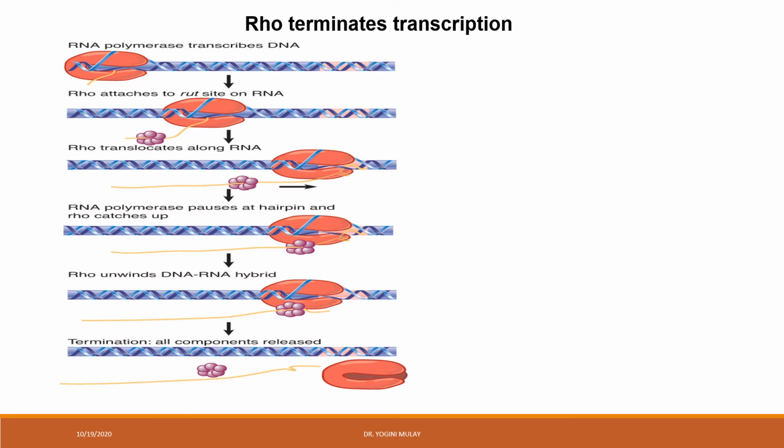it helps in breaking the bond between the RNA and DNA hybrid, and thus the RNA transcript gets released, and then the next step is that RNA polymerase gets dissociated from the double-stranded DNA. So this is how Rho factor helps in the termination of transcription.